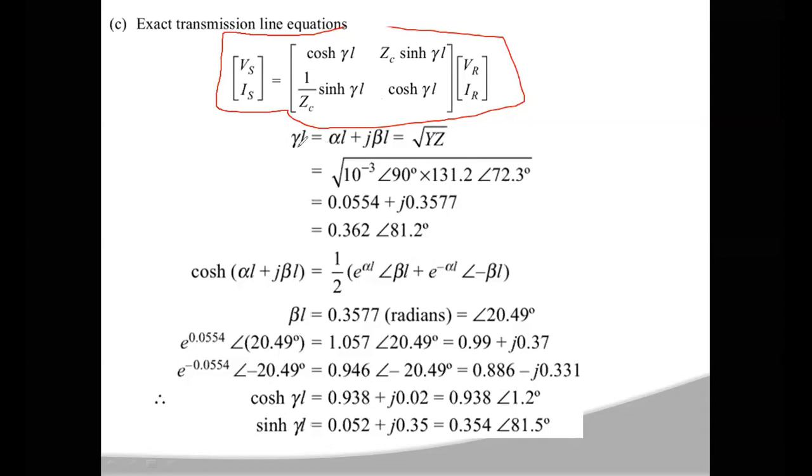So now here you calculate gamma L. Gamma is a complex number, alpha plus j beta. If you multiply that with L, you will get alpha L plus j beta L. Okay. So this value is root yz.